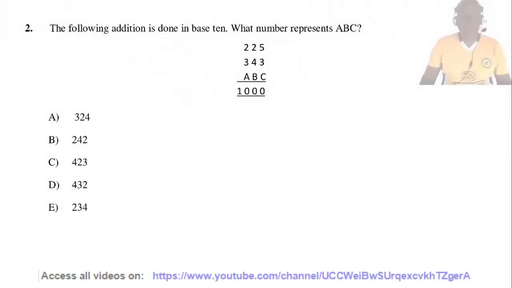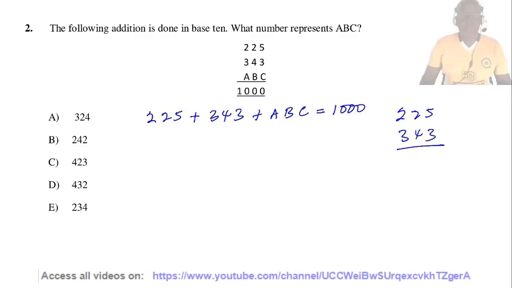Question 2. The following addition is done in base 10. What number represents ABC? Take note that 225 plus 343 plus ABC equals 1000. Now 225 plus 343 equals 568.